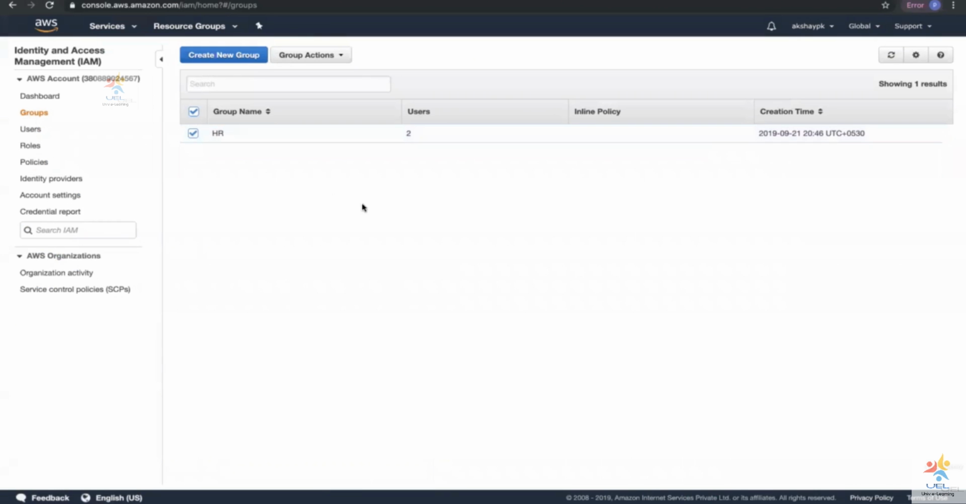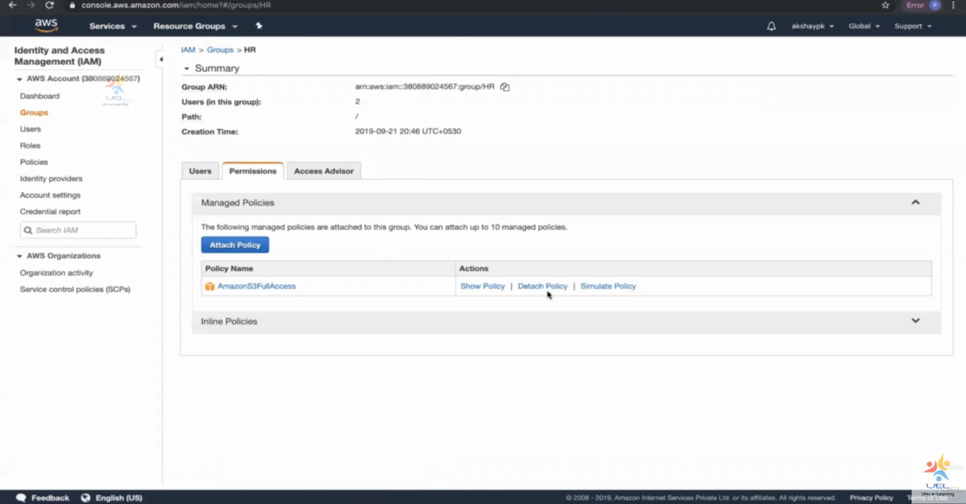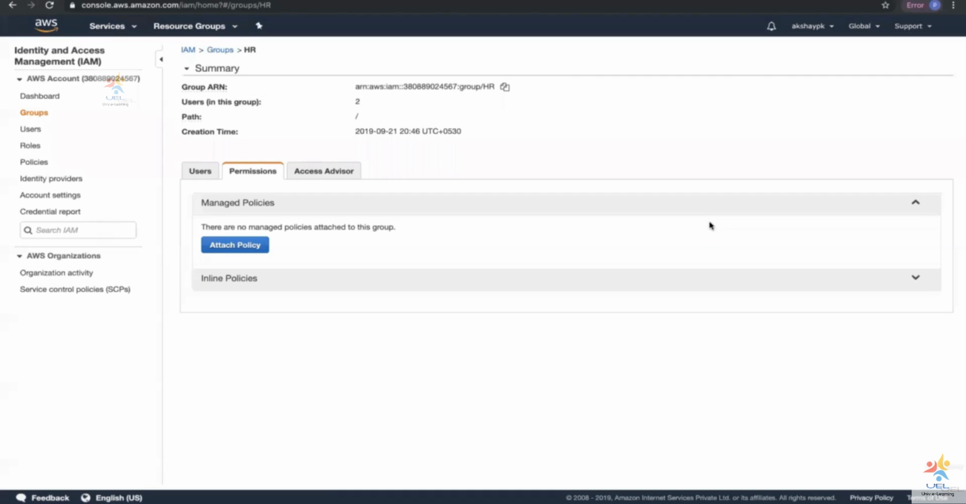Let's go to HR group. Okay. Let's go into that group. Let's go to permissions. Let's detach this policy. So the second that you detach this policy, it takes a little bit of time to propagate, but now Hariharan and Karthikeyan, who are part of the HR group, will not be able to access IAM.